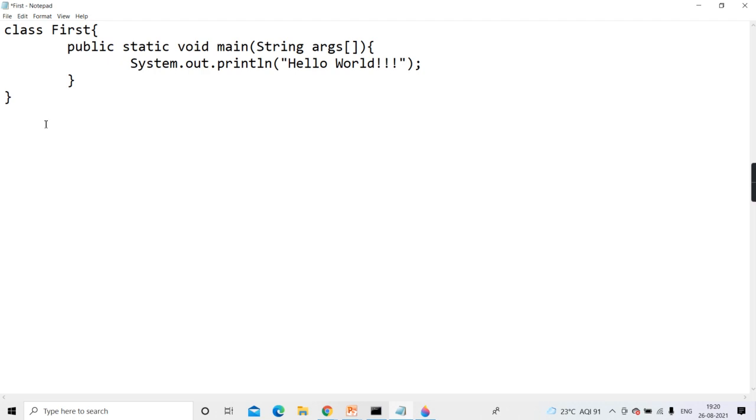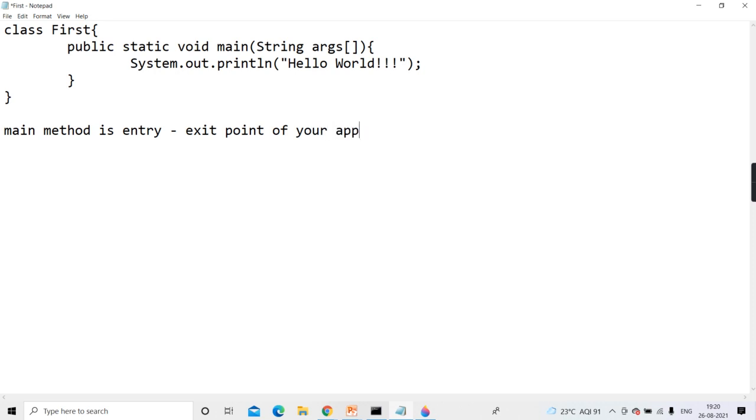No problem. So main is the entry and exit point of your program. The main method is the entry and exit point of your application.